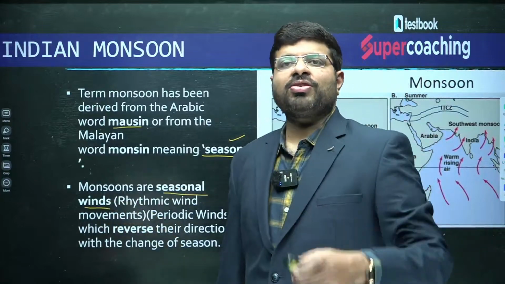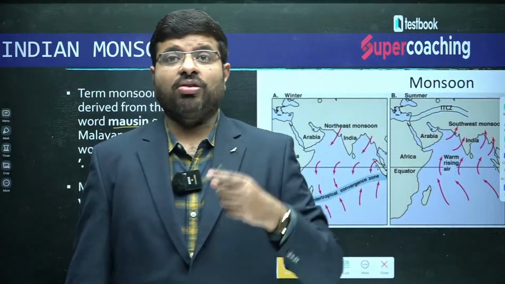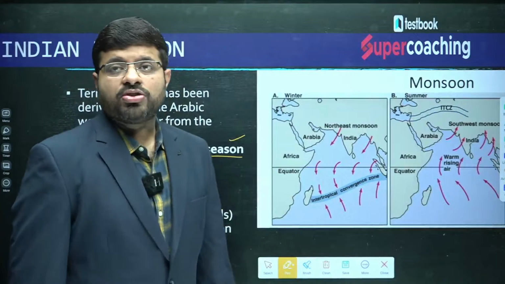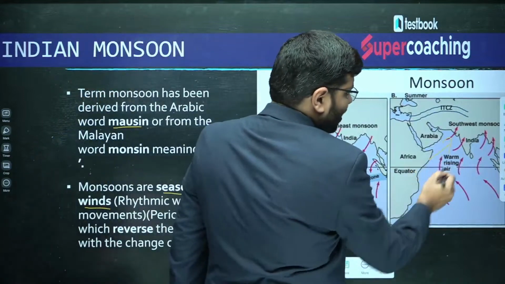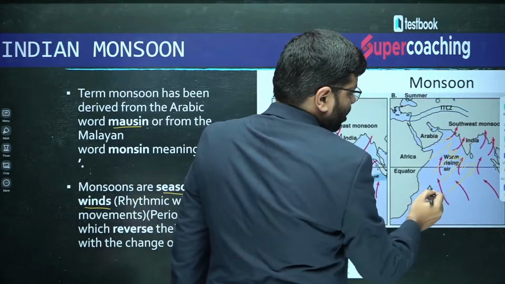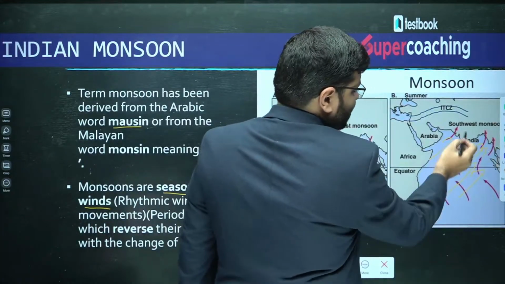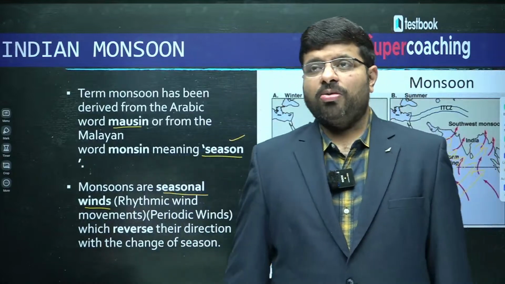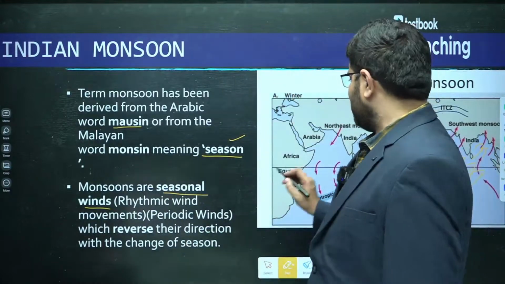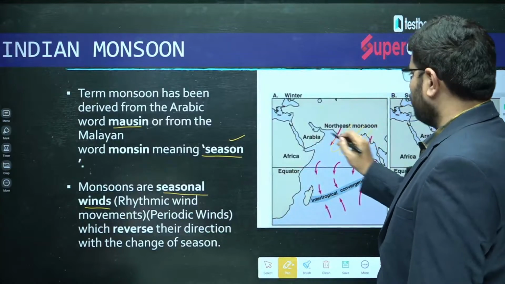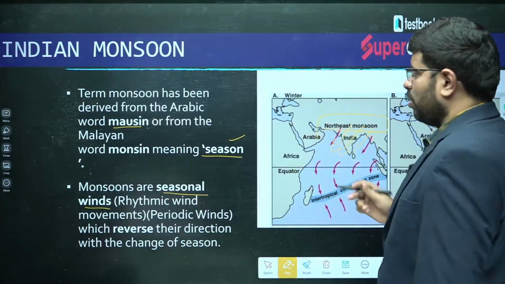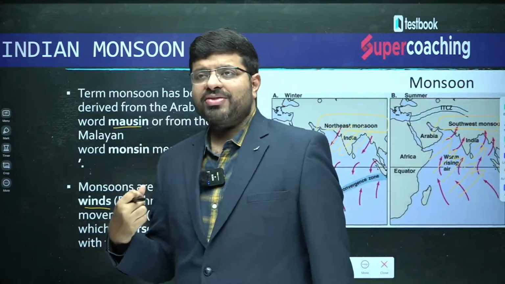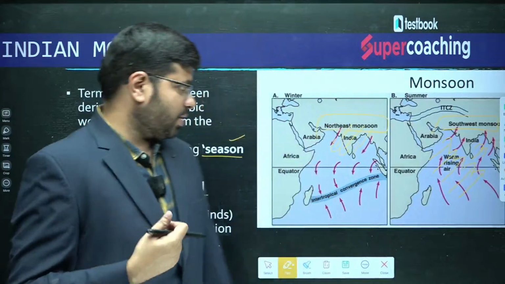What do you associate with monsoons? Southwest monsoon, northeast monsoon. For a certain time of the year, from June, July, August, September, they are seasonal winds called southwest monsoons. But from late September, October, November, they are called northeast monsoon. So for the Indian monsoon, you will talk about the southwest monsoon as well as the northeast monsoon season.